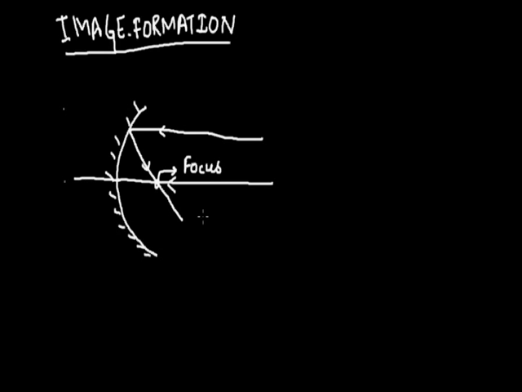One we can use which actually incidents on the surface through the focus, and after reflection it becomes parallel to the principal axis. Using these two rays, we can get the image formation for the several cases.